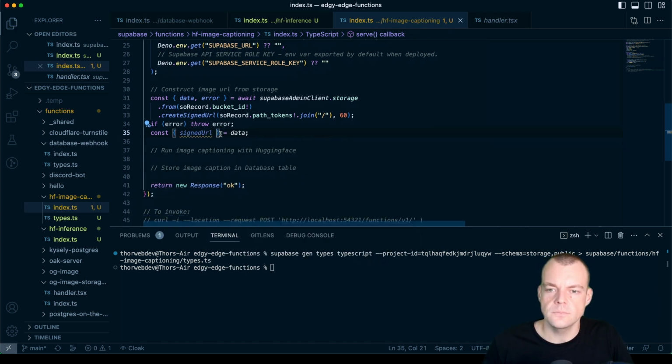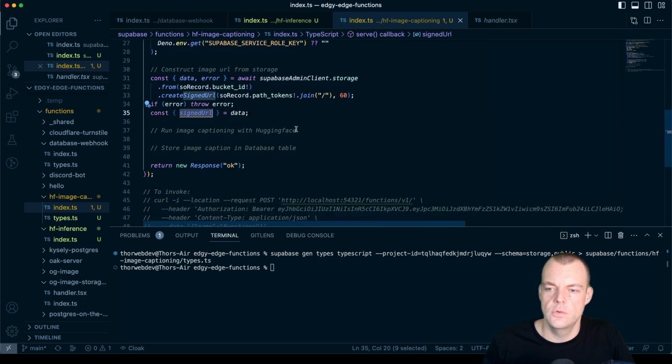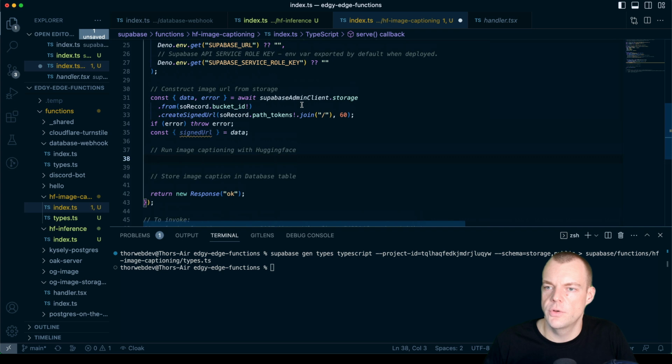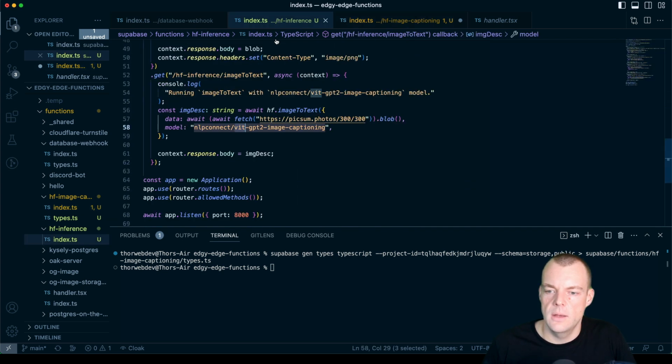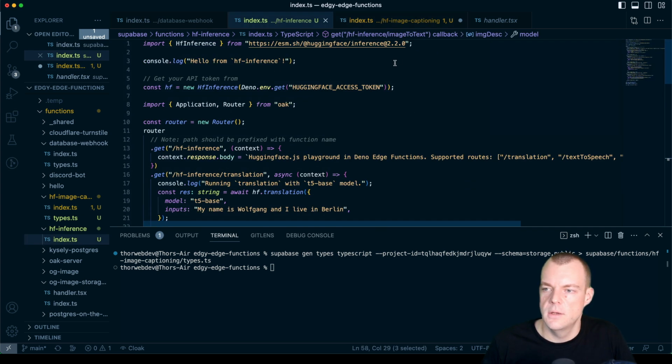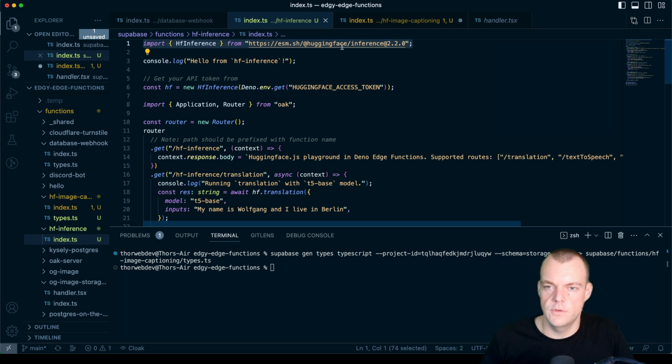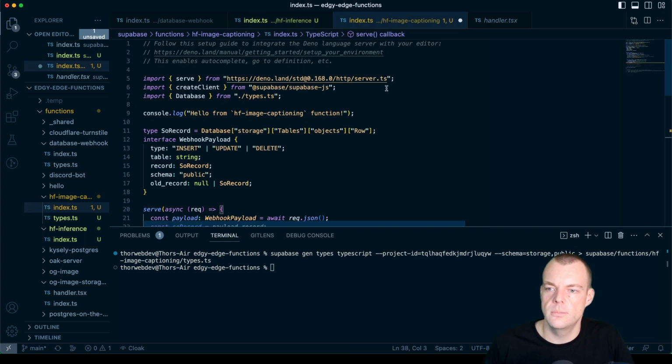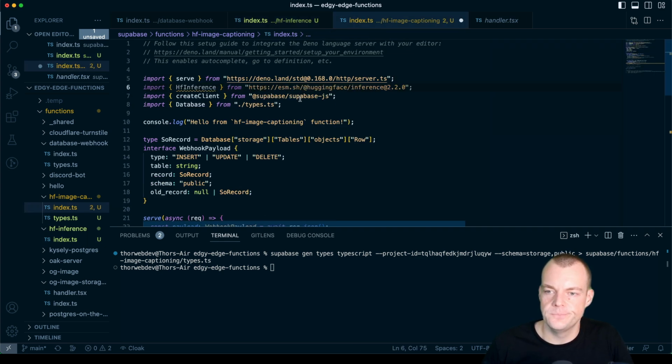There we are. Okay, and so now we can use this signed URL to run our image through Hugging Face, and we can copy this here. So we're just importing the Huggingface.js inference package via ESM.